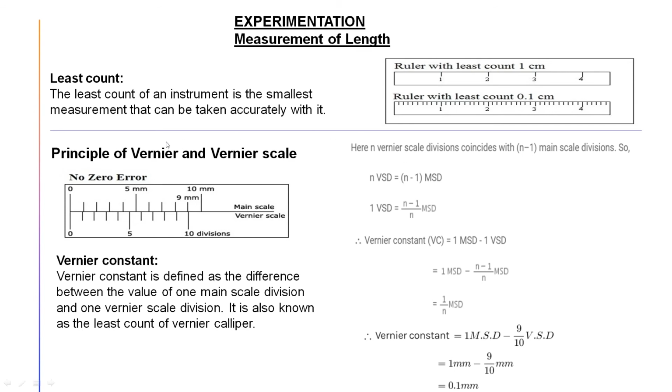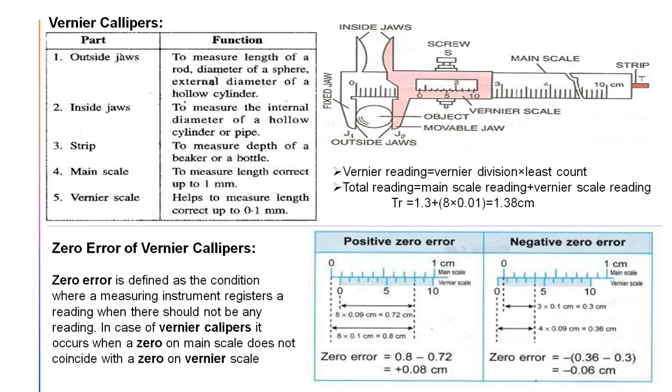So the vernier scale is used to make a reading more accurate. Going to the next slide, where we can use the vernier scale. In the next slide we will see the vernier scale used in one instrument. The diagram is given here, that is known as vernier calipers.